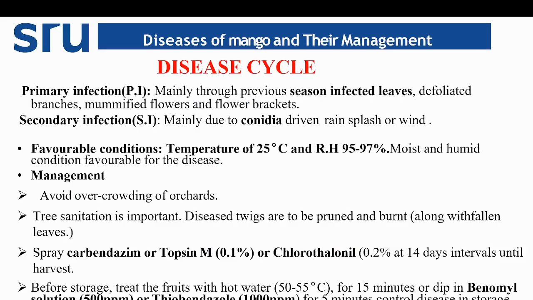Coming to the disease cycle of mango anthracnose, the primary infection occurs mainly through previous season infected leaves, infected plant debris, defoliated branches, or mummified flowers and fruits, which act as the primary source of infection. Coming to secondary spread, it is mainly through conidia produced on the acervuli, which are carried by rain, wind, or rain splashes.